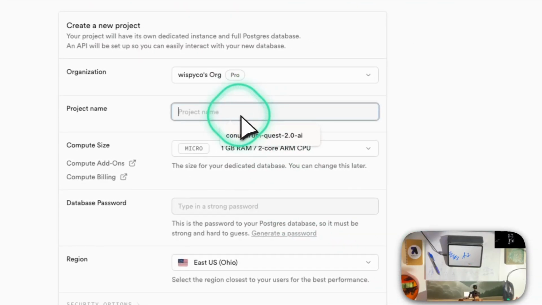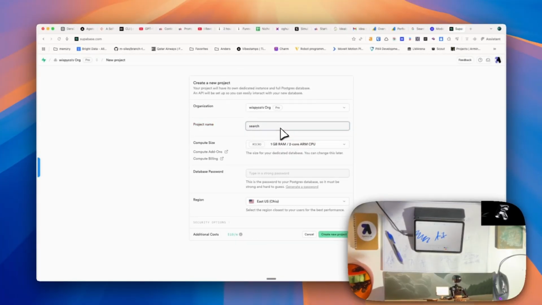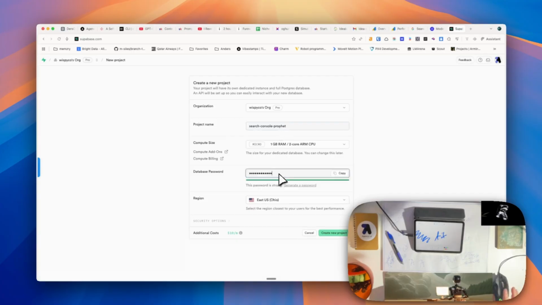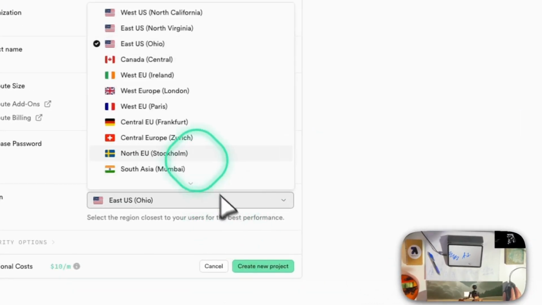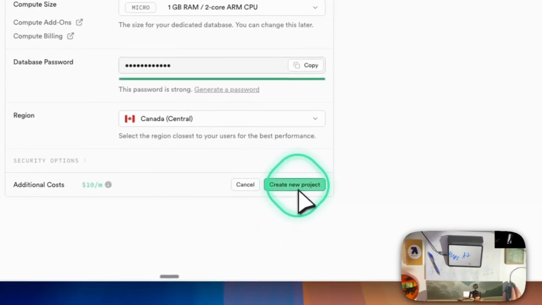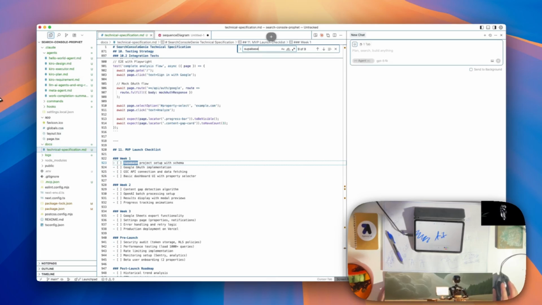So we're going to call this search console profit. Okay, I'm going to copy that. We're going to go here, create new project, understand. I am going to do a secret here.